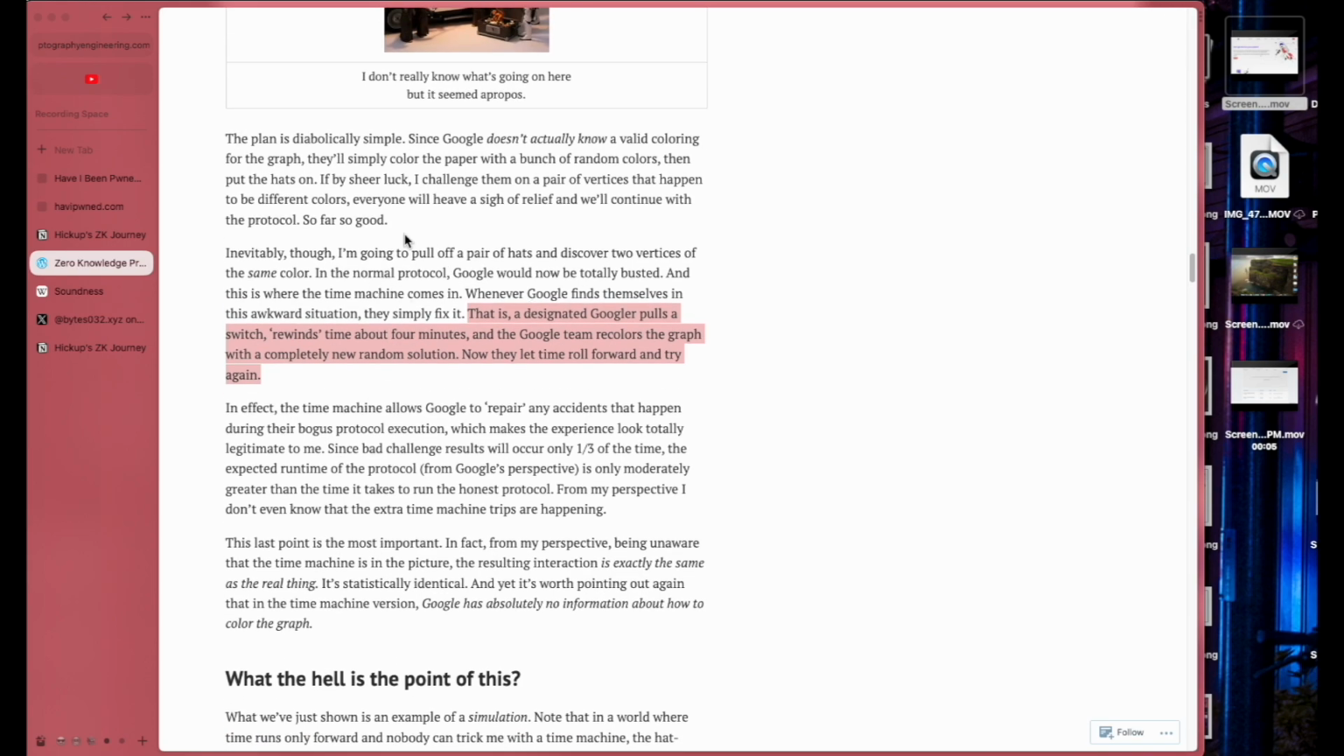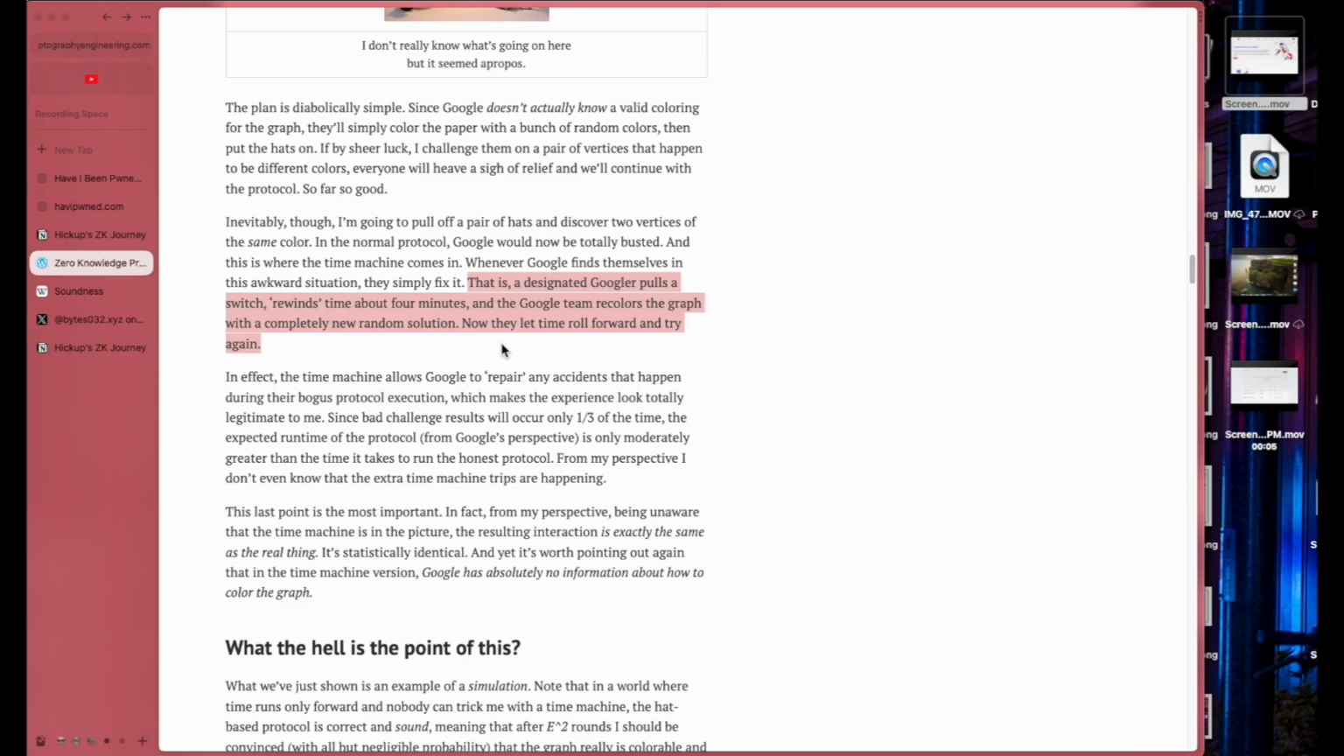This is actually cool, this idea. As soon as you're wrong, they go back, change the solution, and ask you to verify again. All right, cool. In effect, the time machine allows Google to repair any accidents that happen during their bogus. Bro, chill, chill.